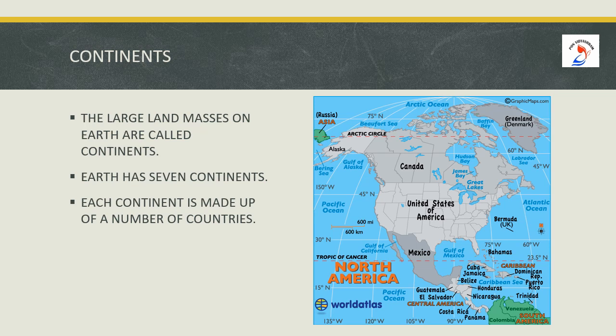Can you observe the same in the map, children? In North America, we can see Canada, United States of America and Mexico. These all are the small countries in North America.